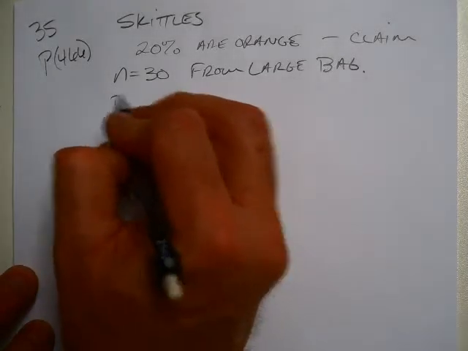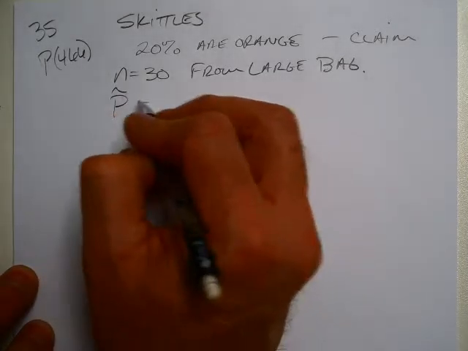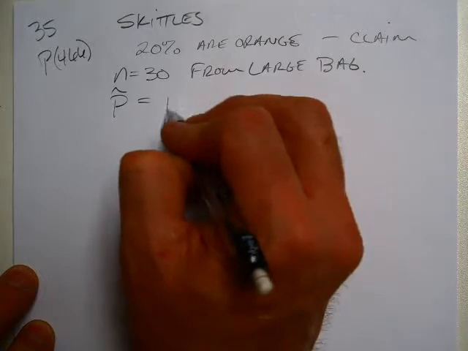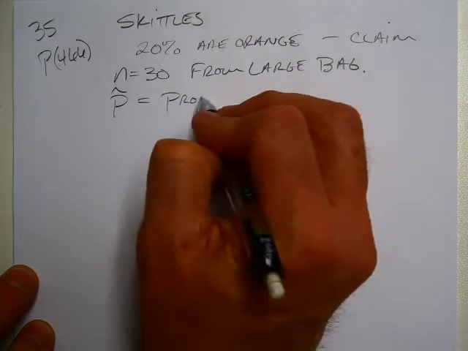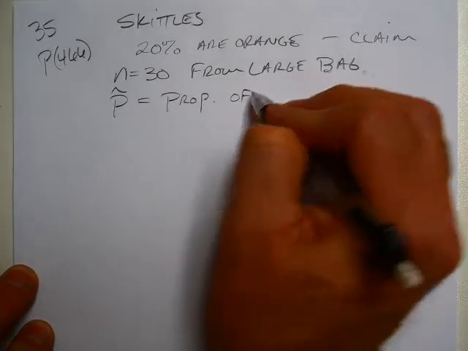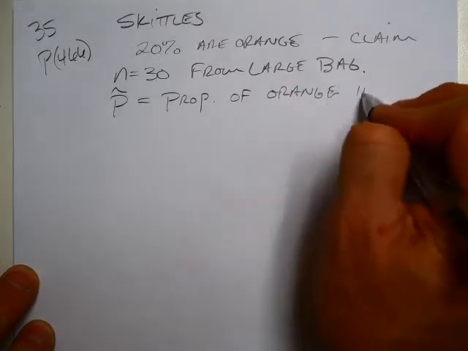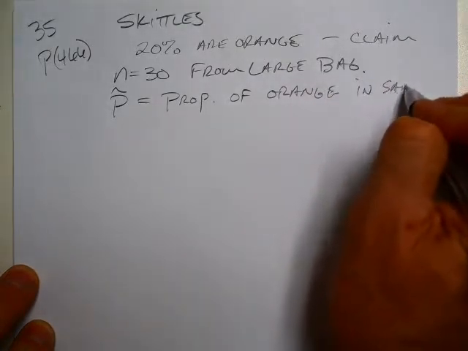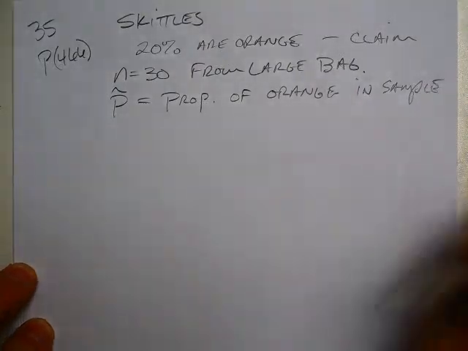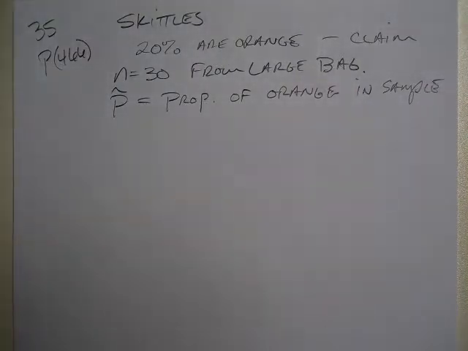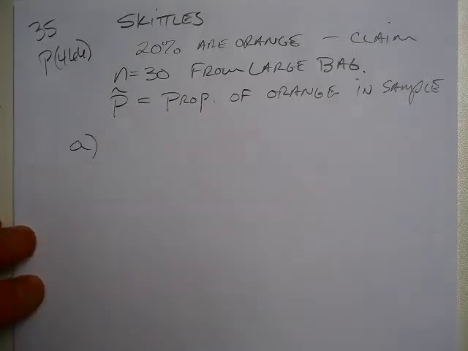And it says p hat is the proportion of orange in the sample. It doesn't really ask it, it says it's the proportion of orange in the sample. So that's the data. Those are the notes I'm putting down for the problem.